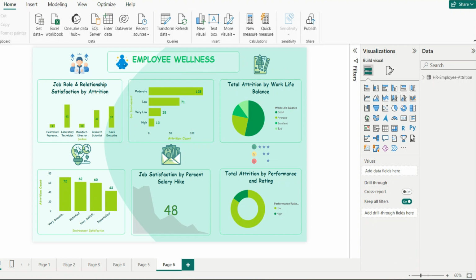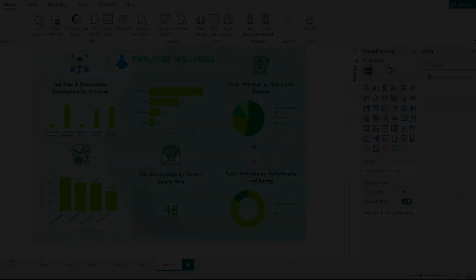I think this analysis or this page view of employee wellness can help the organization make better decisions, and it can also help individuals identify the environment, job satisfaction, salary hike, and work-life balance, so they can decide whether they want to join the company in a specific role or not, depending upon the factors that I have mentioned.